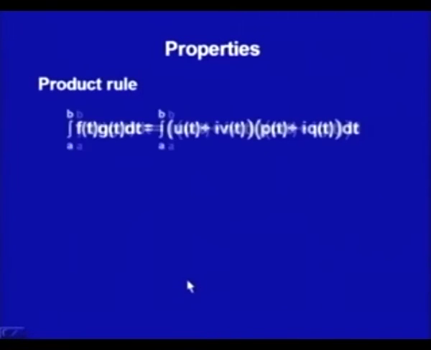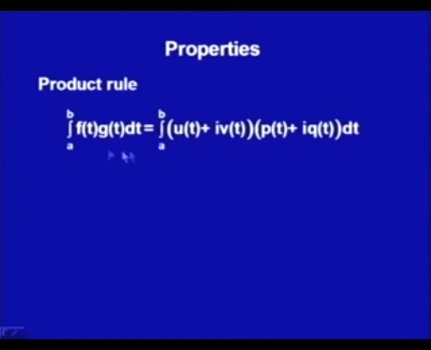Moreover, the product rule. Now, if my f and g are as I defined earlier, that f is u plus iv and g is p plus iq, then what should be the integral of f(t) g(t) dt, that is, the product? Of course, how could we find it out?